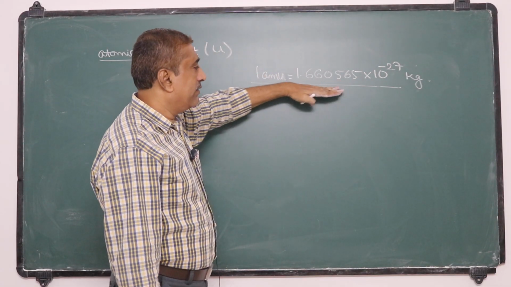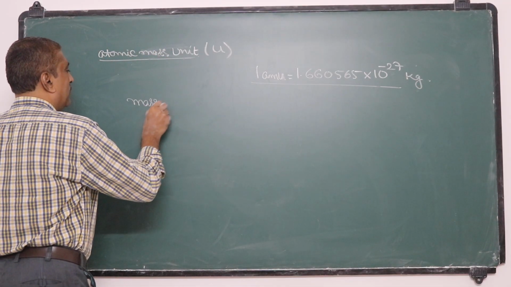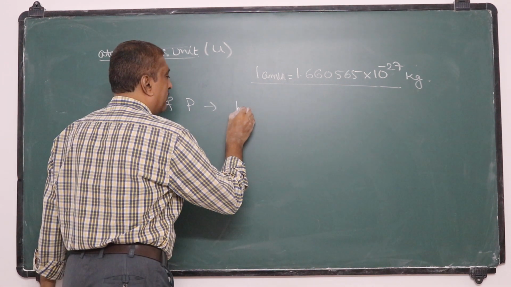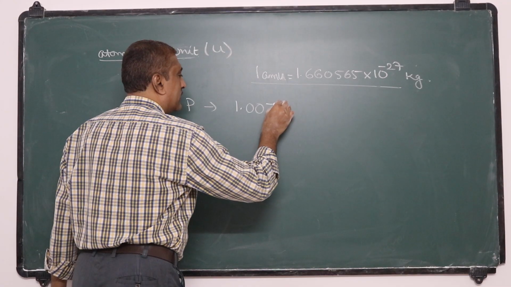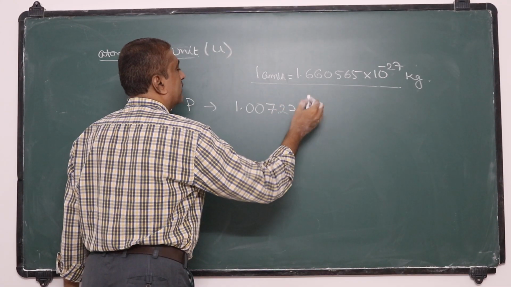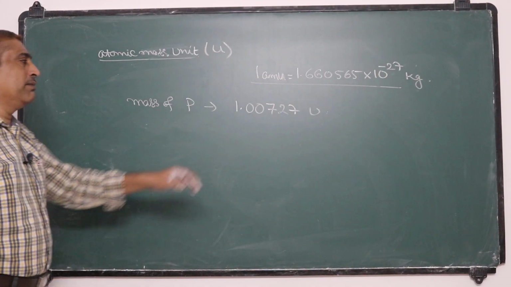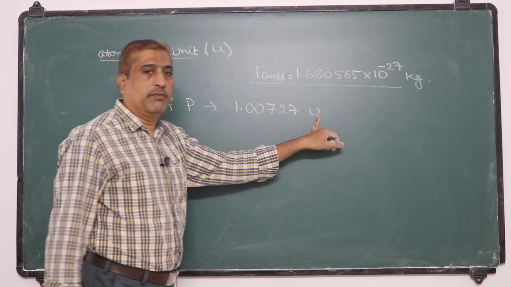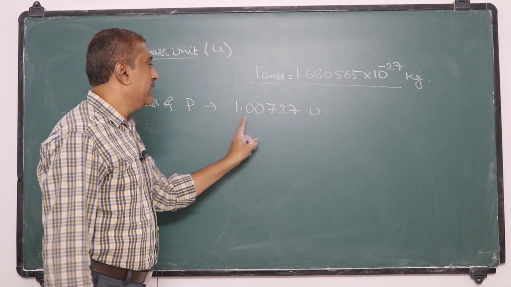Now in terms of atomic mass unit, the mass of proton is 1.00727 AMU. If you express it in atomic mass units, this is the mass of the proton.